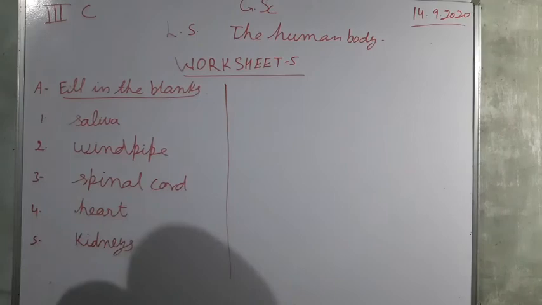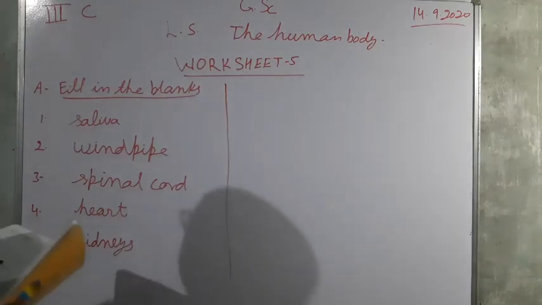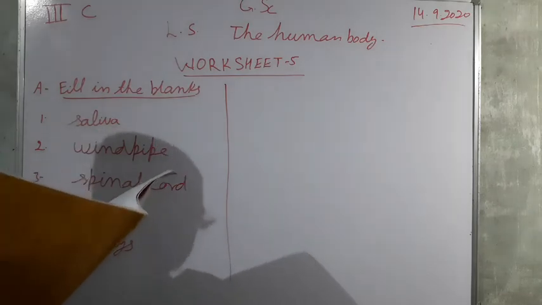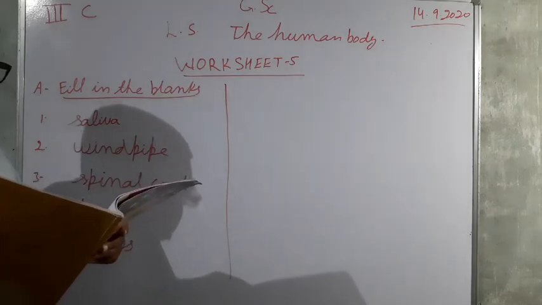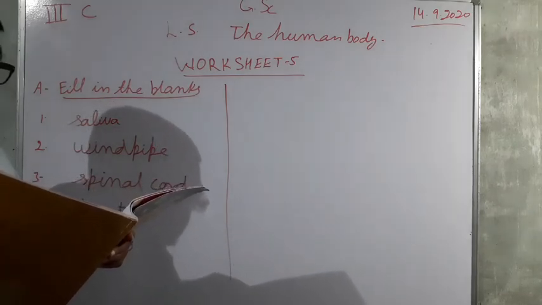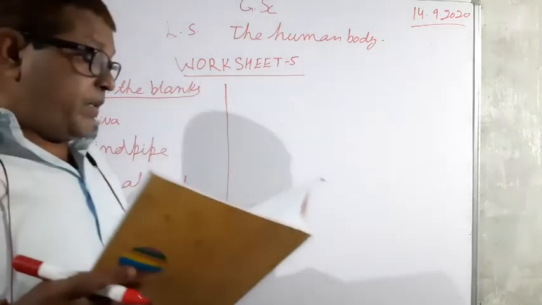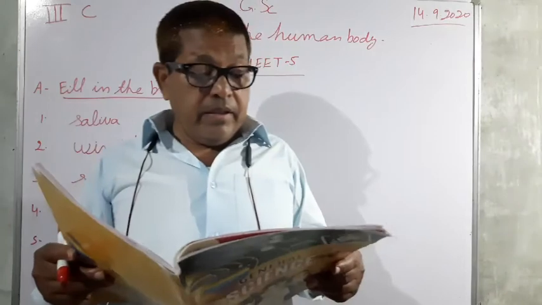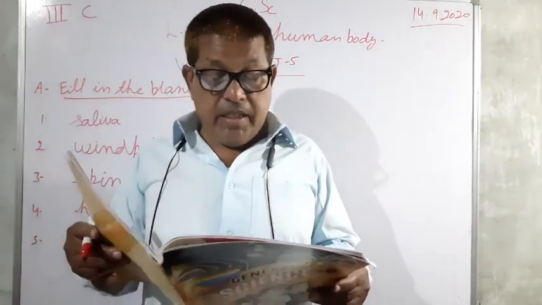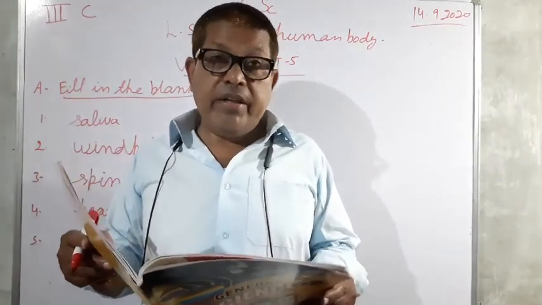So this is the fill in the blanks. First you see, the food in the mouth mixes with saliva and becomes soft. Now next, the air we breathe in reaches the lungs through the windpipe.